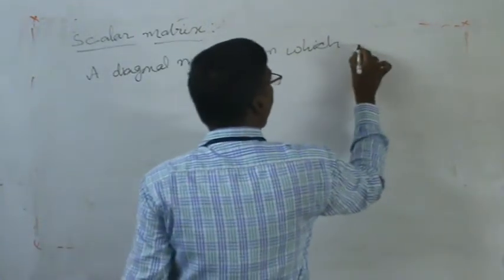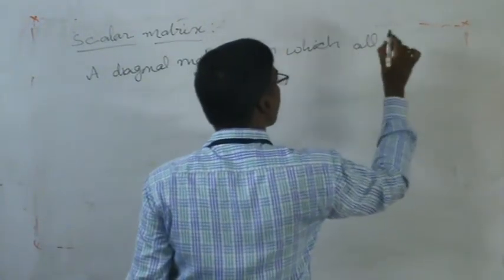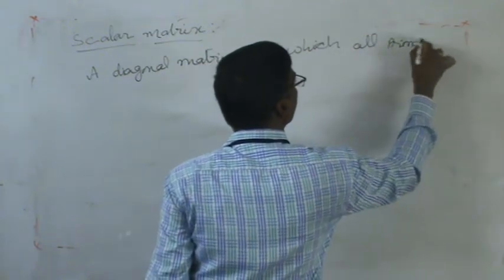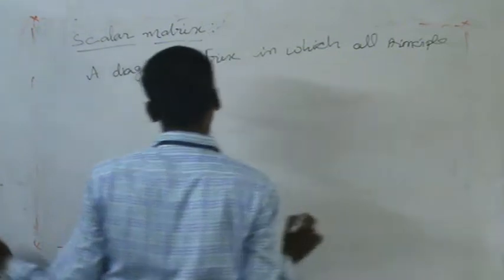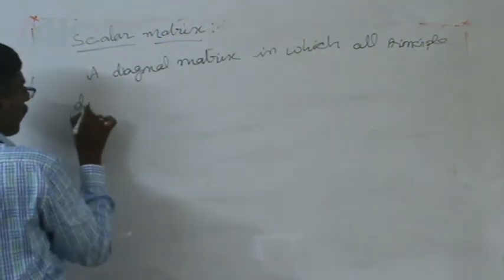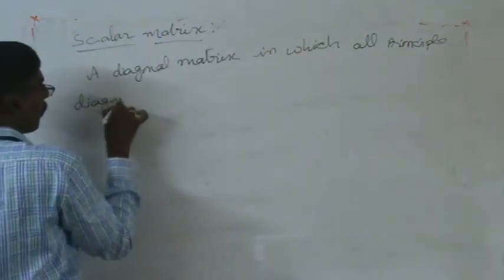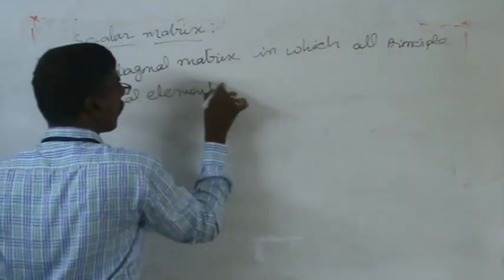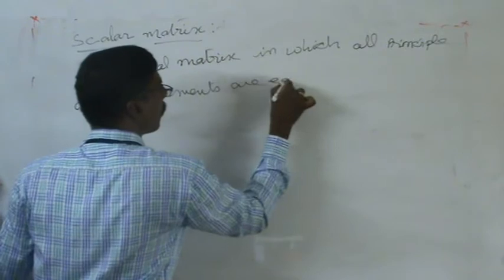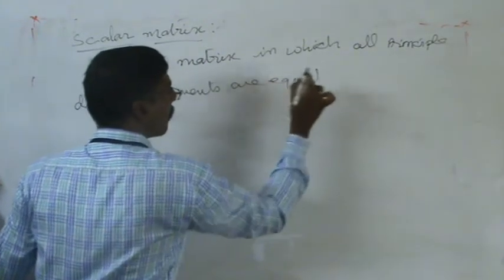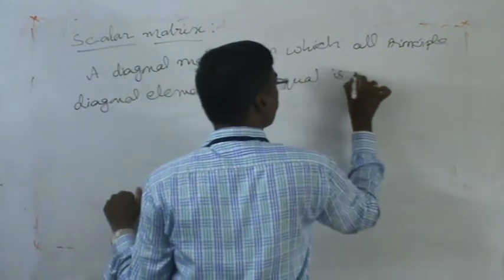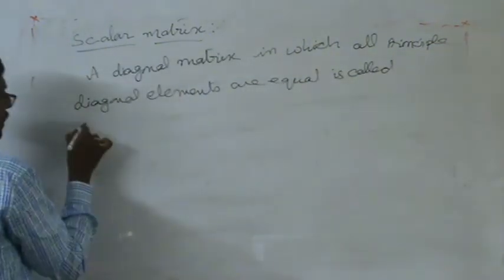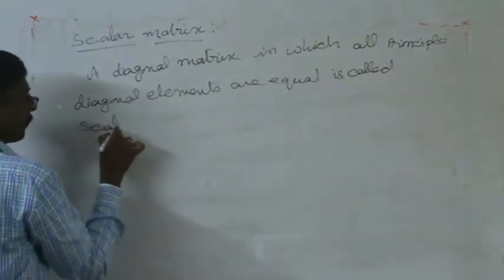in which all principal diagonal elements are equal is called a scalar matrix.